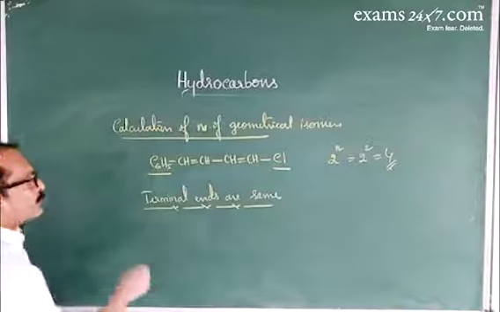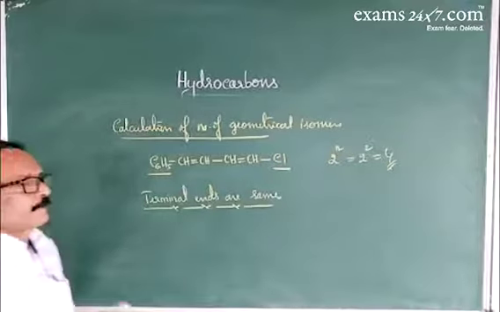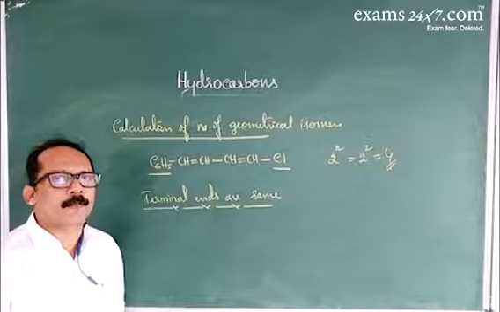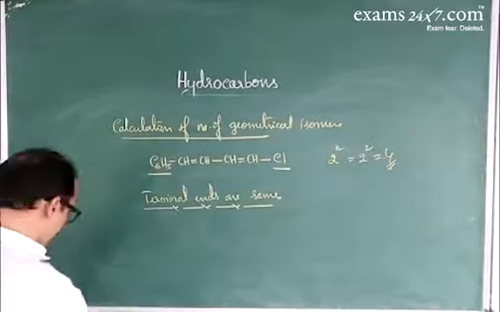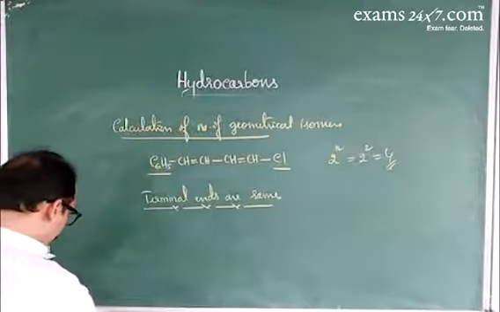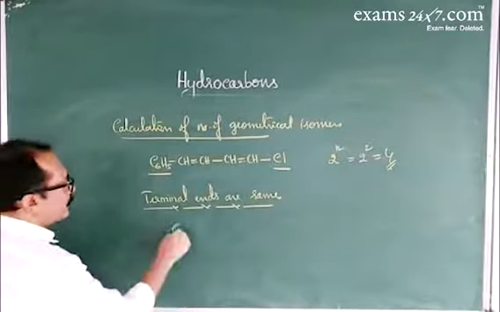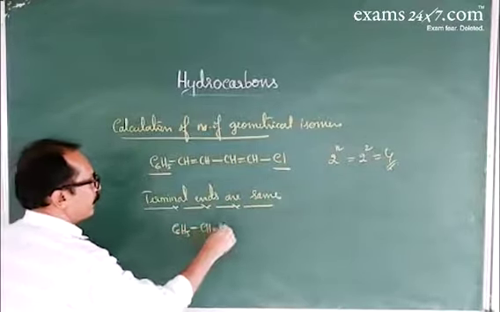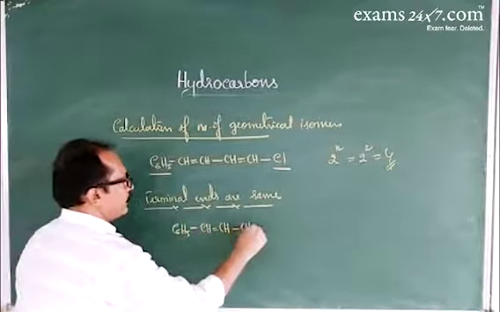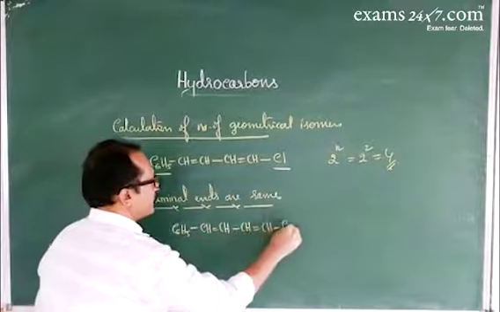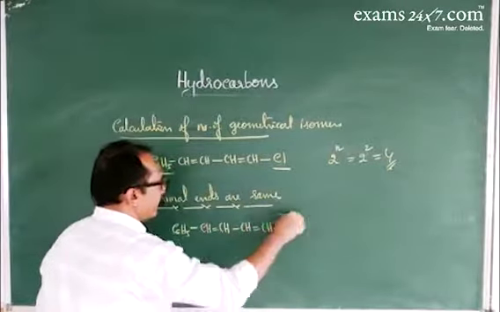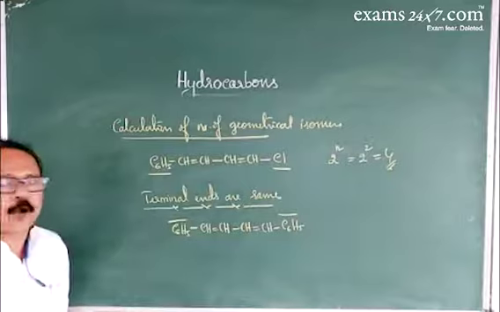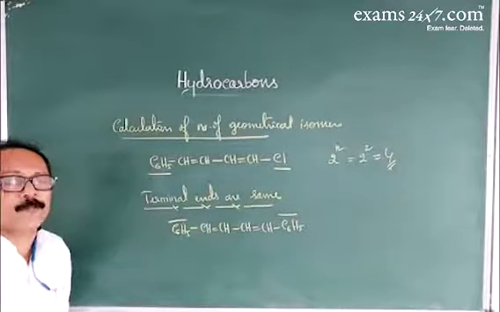For example, if there is an even number of double bonds and terminals are same, as in C6H5-CH=CH-CH=CH-C6H5, terminal ends are same, and there are 2 double bonds, an even number.